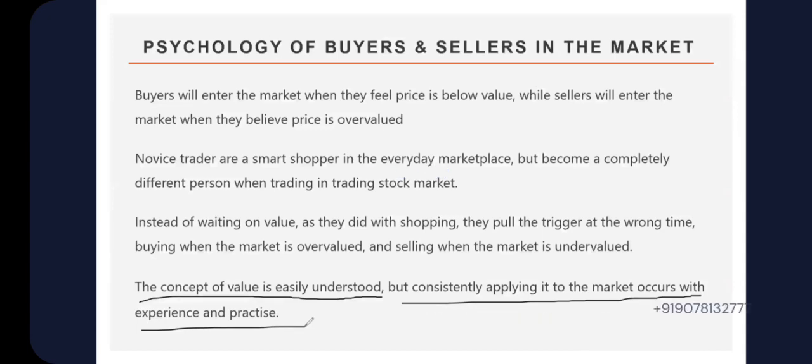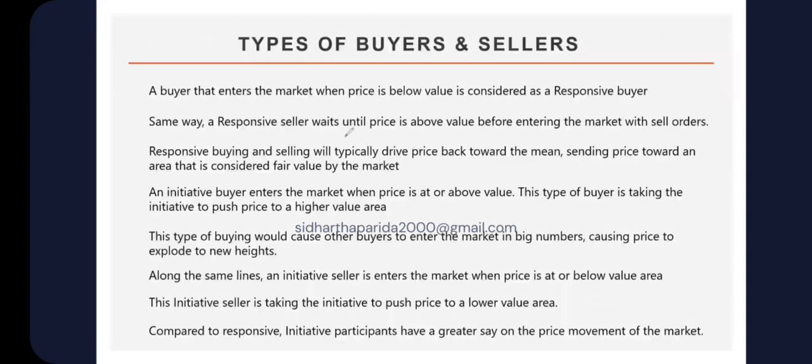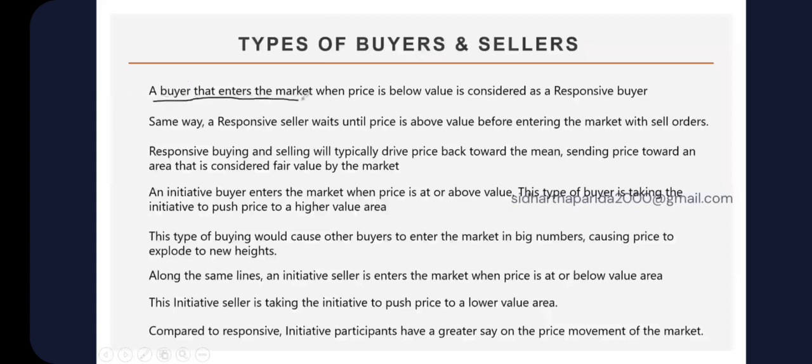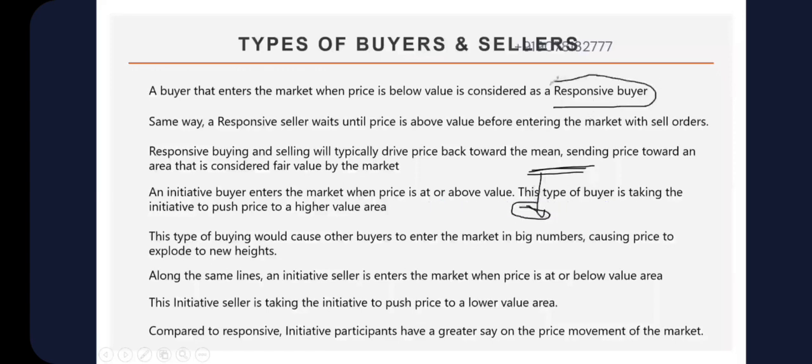But in the stock market, yes, you need some experience and some practice to apply this in trading. We already discussed the psychology of buyers and sellers. Now let us discuss the types of buyers and sellers. A buyer who enters the market when price is below value is considered a responsive buyer. Suppose this is the value area, and the person who enters the market when it's trading below the value area is called a responsive buyer. In the same way, responsive sellers wait until price trades above the value area before entering the market with a sell order. If this is the value area, then the responsive seller will enter here.